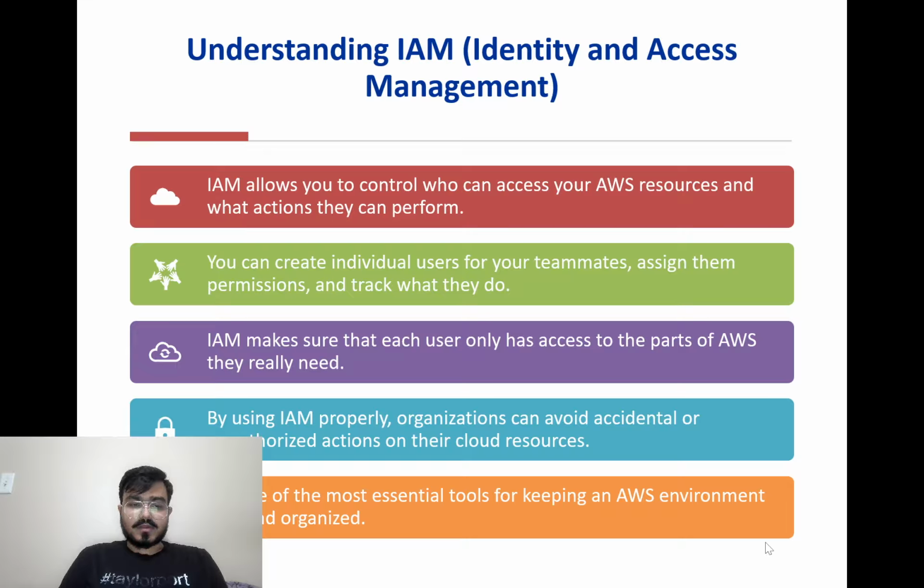IAM helps keep control organized so no one accidentally does something they are not supposed to. This system makes sure every user only has the access they need for their job, which helps prevent accidents or unauthorized activity. Using IAM correctly is one of the best ways to maintain security in your AWS account.